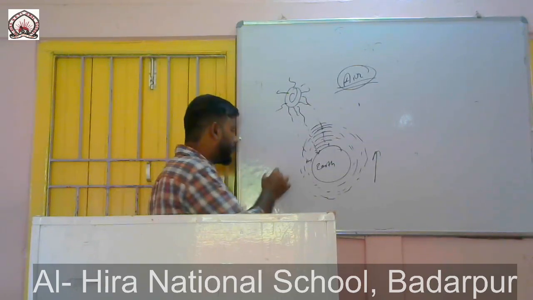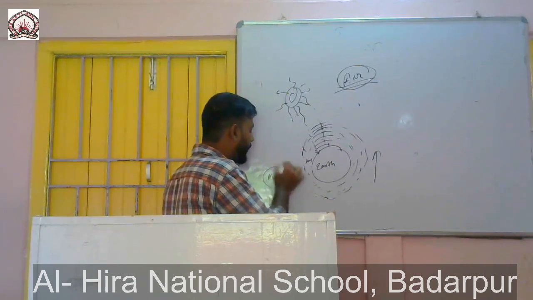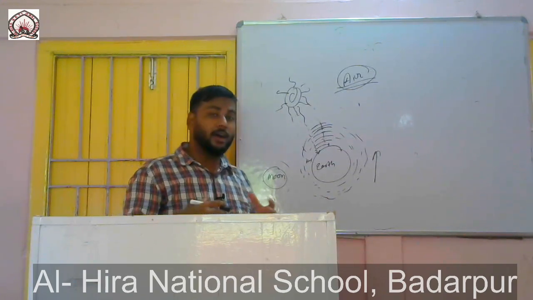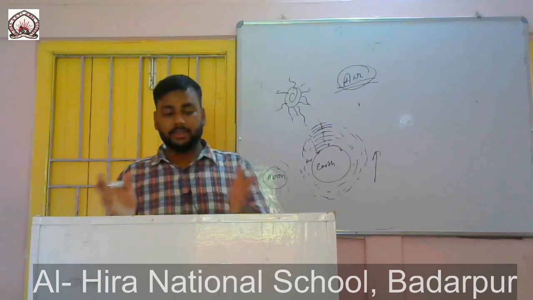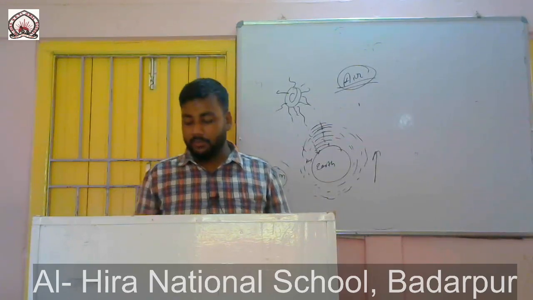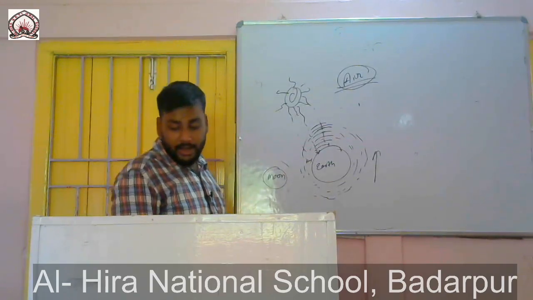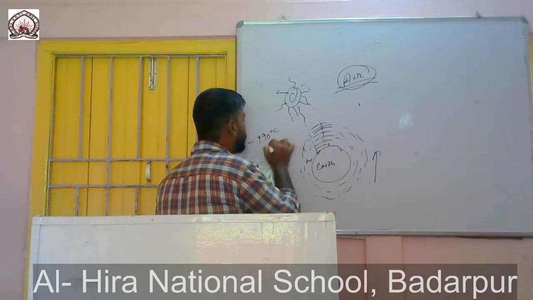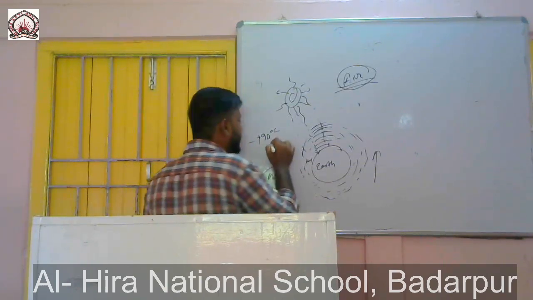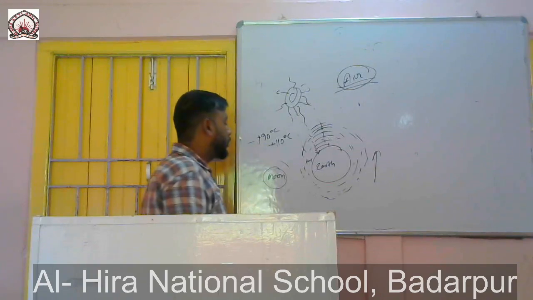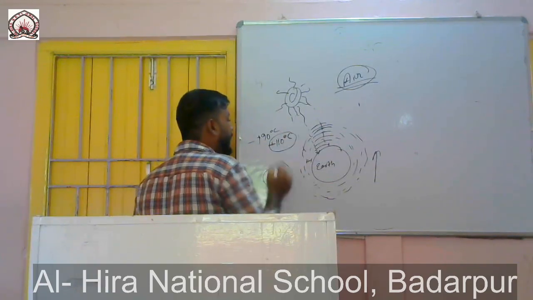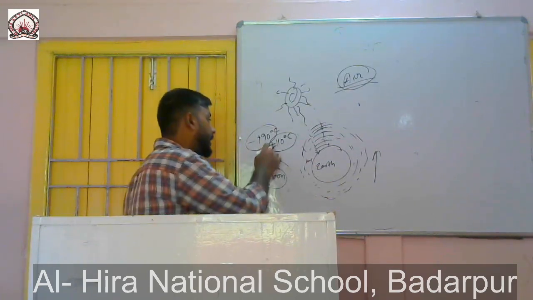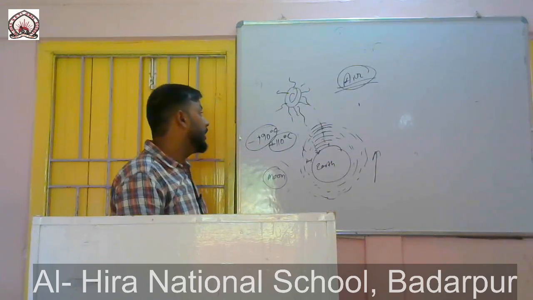Now if you look at the moon, the moon does not have any atmosphere. Moon and earth are almost equal in distance from the sun, yet the temperature on the moon ranges from minus 190 degrees Celsius to 110 degrees Celsius. The highest temperature is 110 degrees Celsius during the day and minus 190 degrees Celsius during the night.